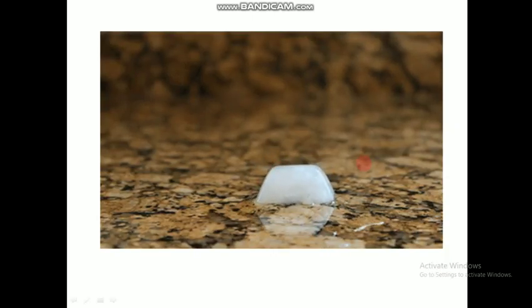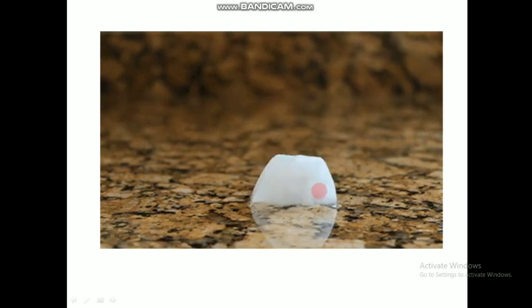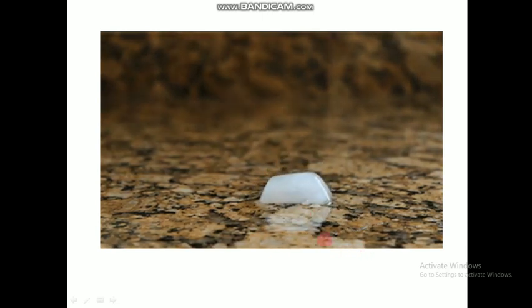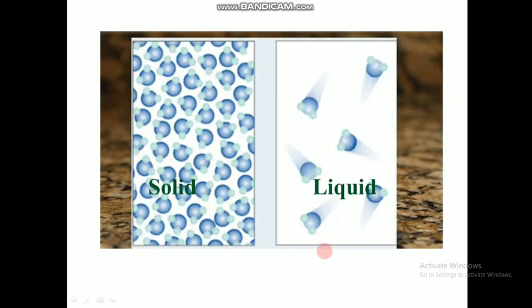Yesterday we discussed the example of ice melting, and there we said energy is not the factor. But if you look closely, when a solid is converted to a liquid, what happens? Is there an increase or a decrease in entropy? This is how the solid particles are arranged, and this is how the liquid particles are. In which of them will there be more disorder, or more entropy? Obviously, it will be the liquid form.